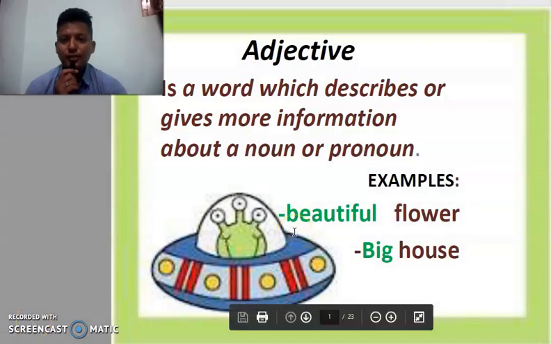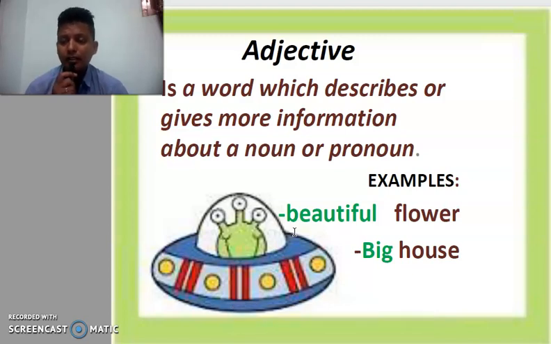Adjective is a word which describes or gives more information about a noun or a pronoun. You have two examples there: beautiful flower, big house. Sita is a girl, Sita is a good girl. Good actually gives more information regarding Sita. Flower, again, is just a simple noun, but when you say beautiful flower, it gives more information. It's a big house, tiny house, small house. Adjectives are used to give information regarding nouns and pronouns.